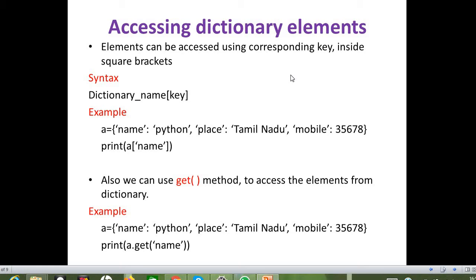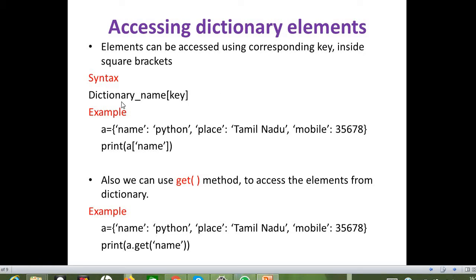Next we need to discuss how to access the dictionary elements. In the previous strings and tuples, we discussed that items are accessed using the index. Since we don't have the indexing concept in a dictionary, each and every item from the dictionary is accessed using the key.